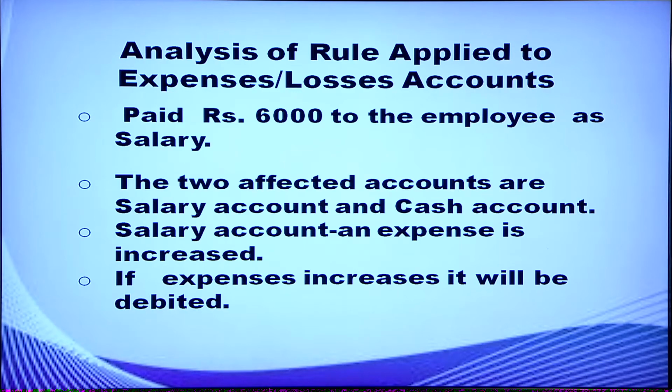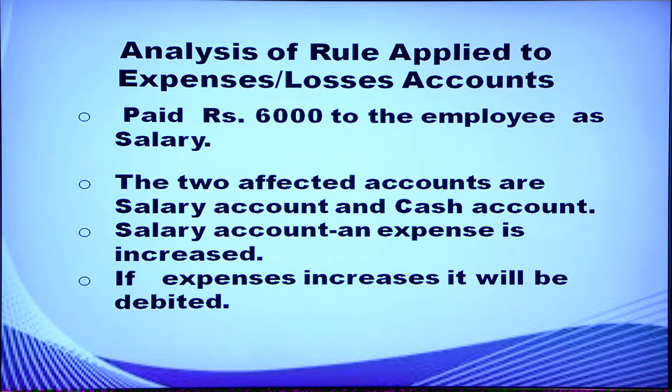Here you have to consider this is an expense. So, which is that expense? Salary is an expense. So, that is an account that is affecting this transaction. Paid salary means what is going from the business? Cash is going from the business. Cash can be included under asset. When asset is decreasing, that asset account is credited.